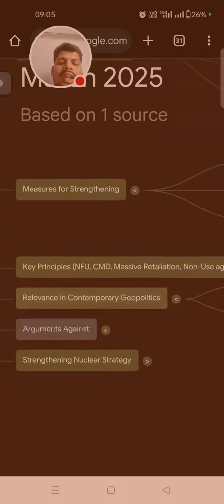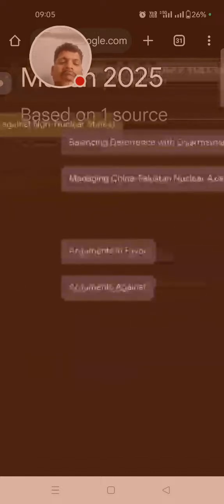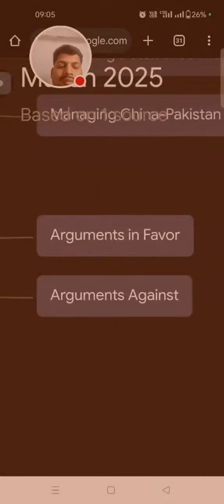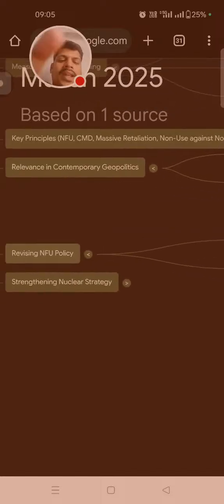Then revising the NFU, the no first use policy. Argument in favor: it is the credibility of India in world organizations for the no first use policy. Argument against: states like Pakistan have many covert operations against India. So the no first use policy should be for a good enemy, not a bad enemy like Pakistan.